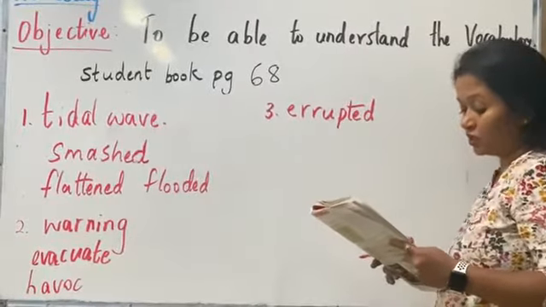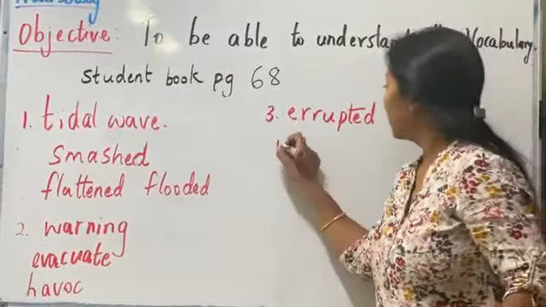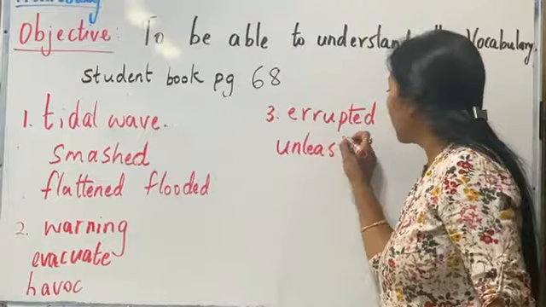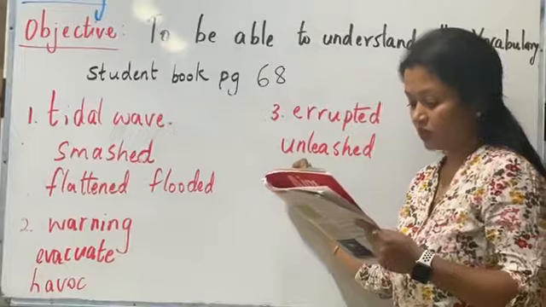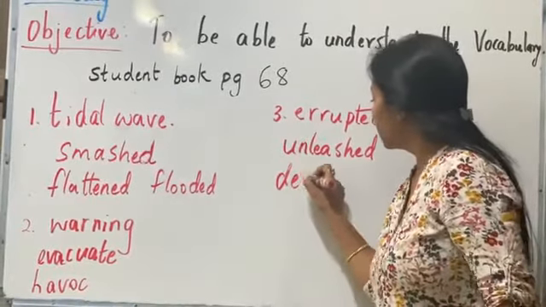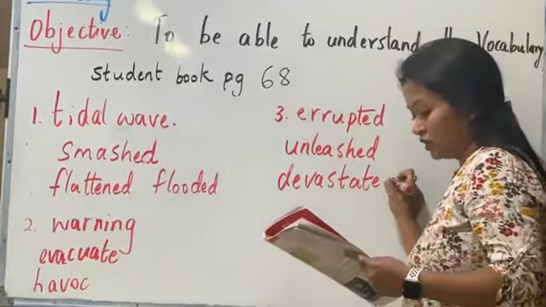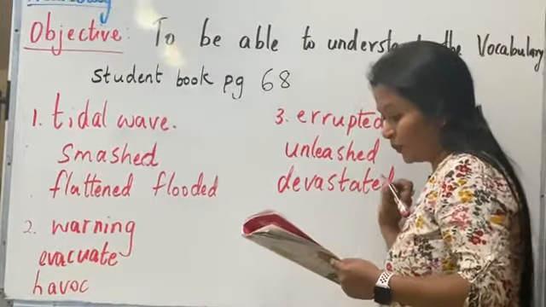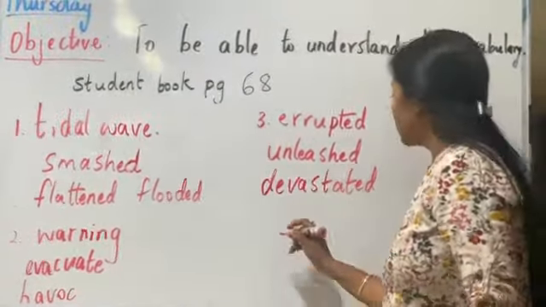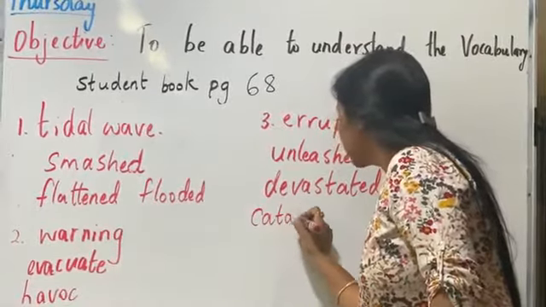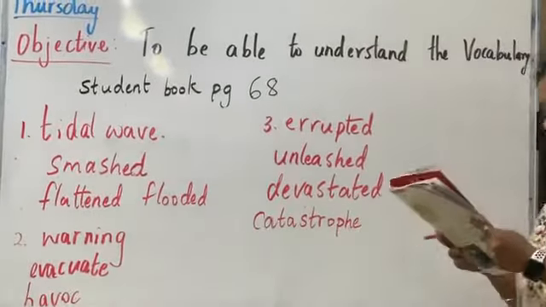In 1883, it caused terrible damage. It unleashed 5 tsunamis. What happened after it unleashed 5 tsunamis? It devastated, right? Devastated local towns. And then it was a catastrophe that killed thousands of people.